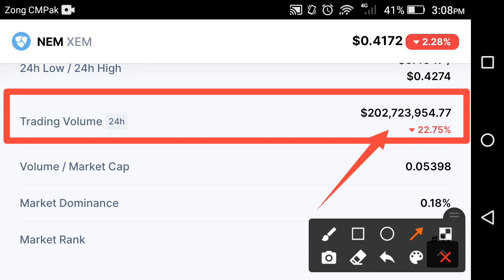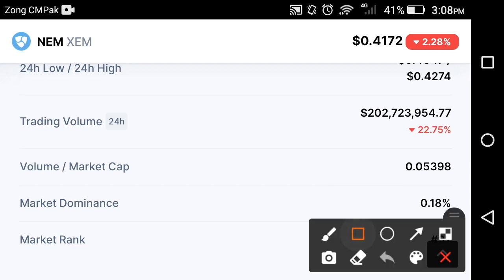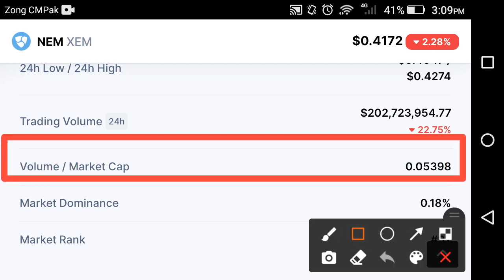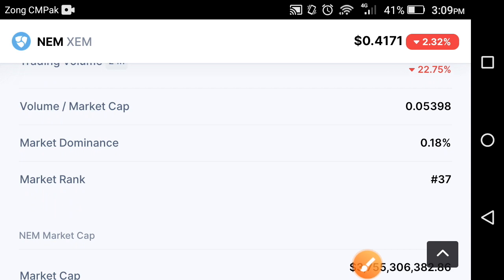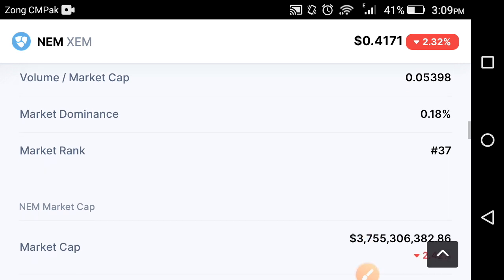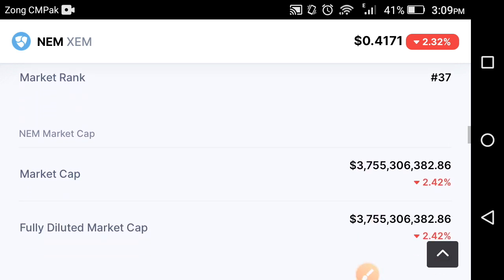And if we talk about the market cap, 0.05398 is the volume market cap, and likewise the market dominance is 0.18%, and the market rank of the XEM coin is 37 at this time.